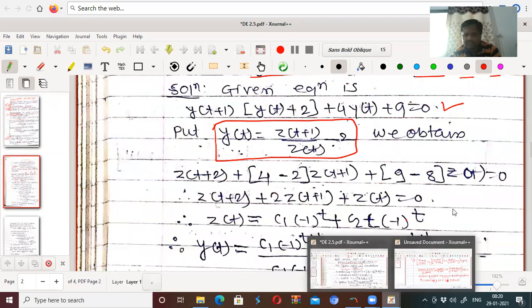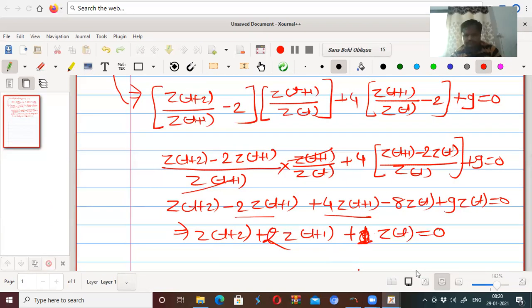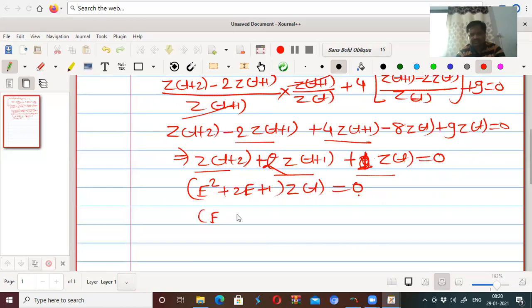We know that. How can we solve this? We know that this is a second order equation. So this is E squared plus 2E plus 1 operating on z(t) equal to 0. This is (E plus 1) whole squared operating on z(t) equal to 0. And we know how to solve it. So E is repeated, minus 1. Minus 1 is the root of this one.